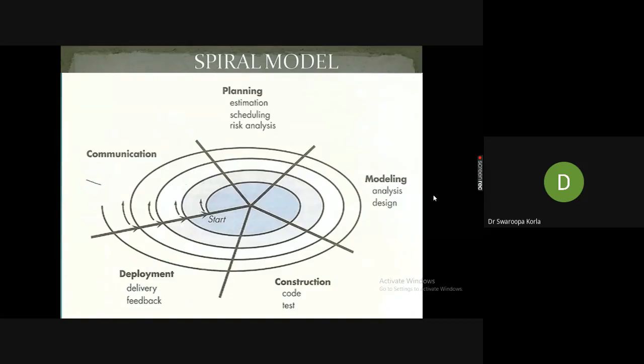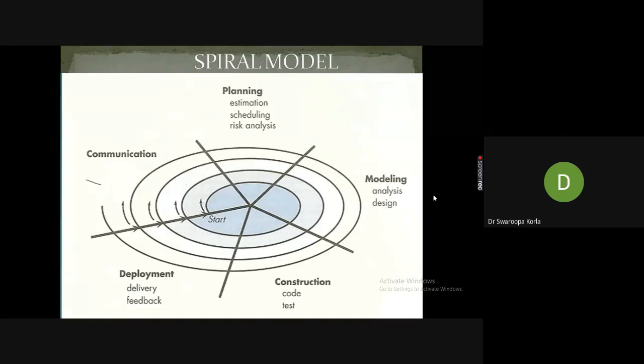See, there is no new terminology we are going to be using in this model. The same phases that already existed, but the way they are represented is like cycles, like a loop. That loops are important, those directions are important. That arrow symbol is there, you note that down also. And in a few pages, under that, the activities noted in planning are estimation, scheduling, risk analysis.